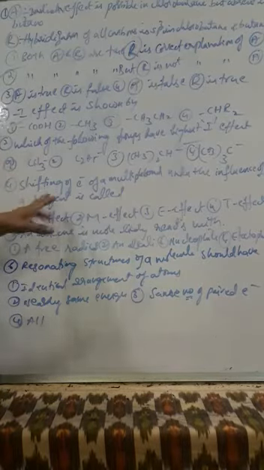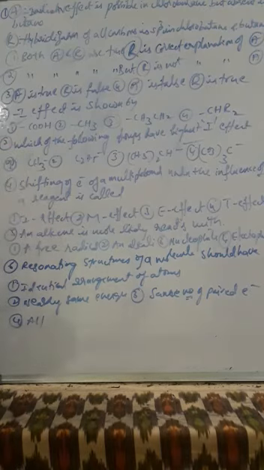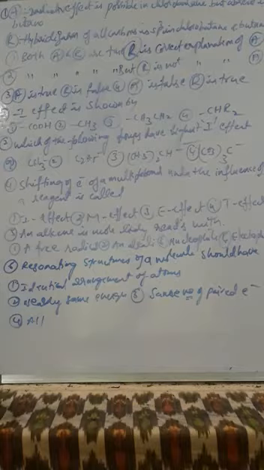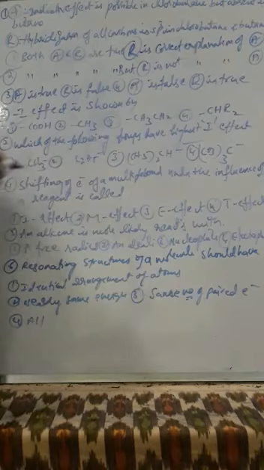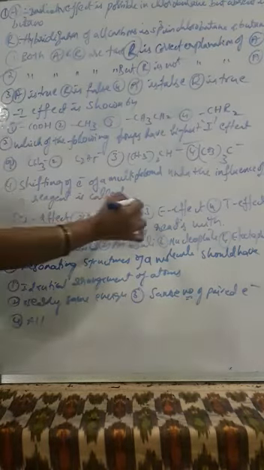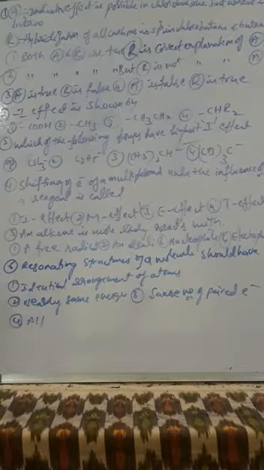Electromeric effect definition: shifting of electrons of a multiple bond under the influence of a reagent, the attacking agent, which is a temporary effect. If the attacking agent is not there in the reaction, we cannot observe the electromeric effect. So shifting of electrons of a multiple bond under the influence of a reagent is called the electromeric effect.